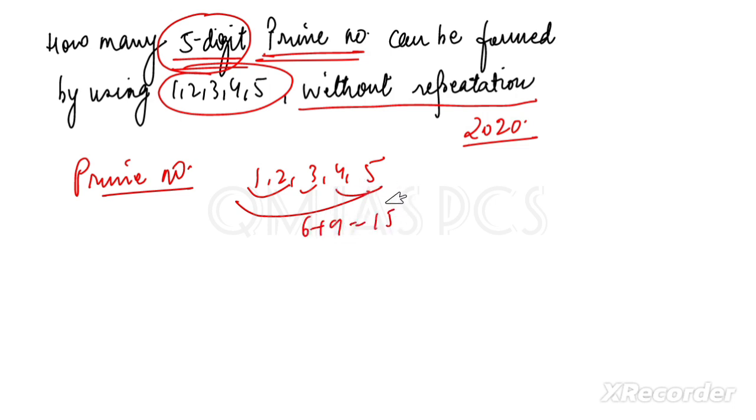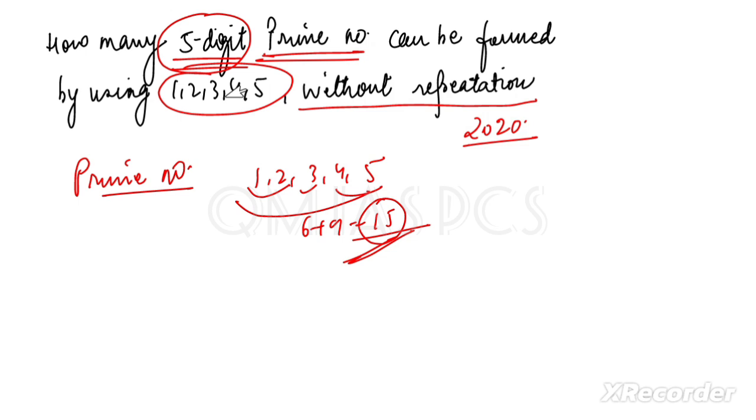Oh wow, 15. What's that? Divisible by 3. Come on. It is divisible by 3. Then whatever number we are going to form, that number is going to be divisible by 3. So how can it be a prime number? Think.